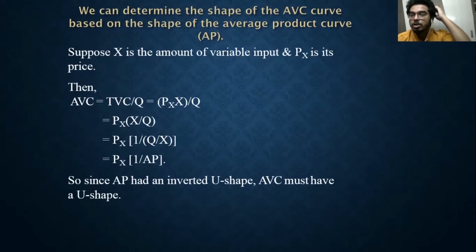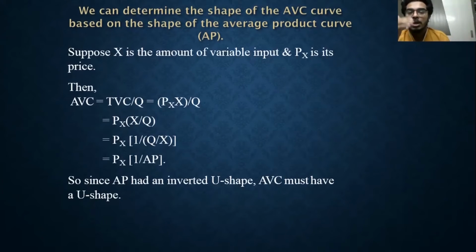average variable cost, right? Naturally, 1 by 10 is a larger number than 1 by 100, but 100 is larger than 10. So 10, 100, 10, but 1 by 10 is 0.1 and 1 by 100 is further lesser, 0.01, and 1 by 10 is 0.1 again. So it is like this, and the same thing you get here.